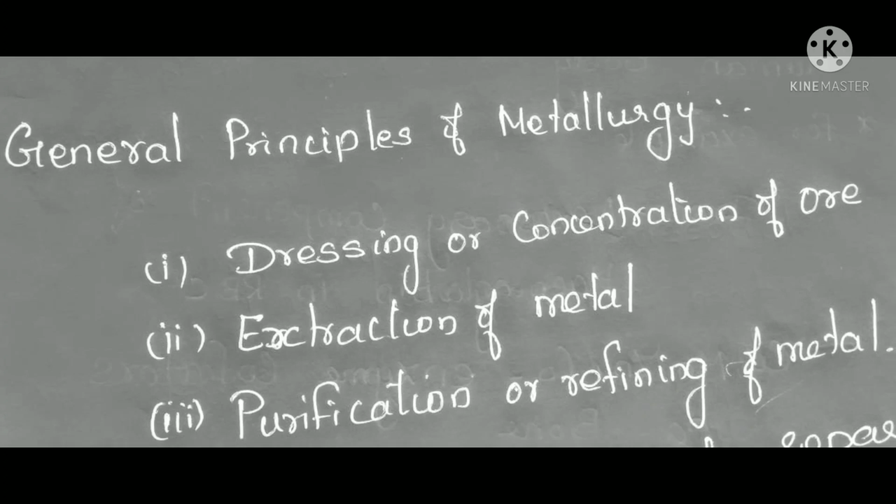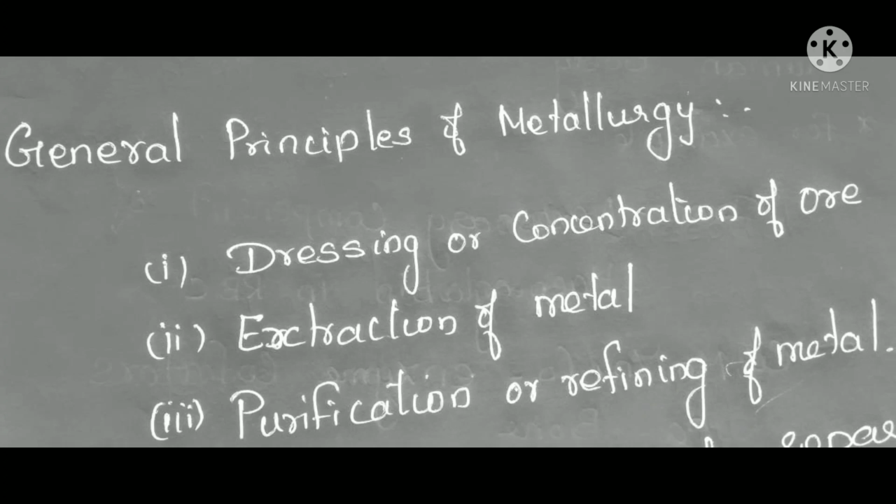After pulverization. Mining means taking the ore from the earth crust. Next they will do pulverization based on big ball mills. They will cut that. See, actually ore will be in the form of a rock, isn't it? So they will make it into small pieces. That is called pulverization.